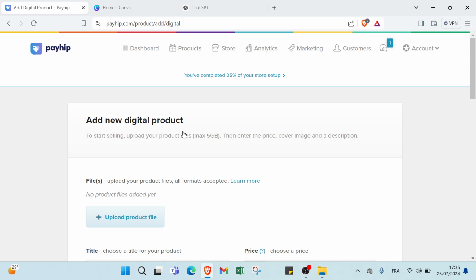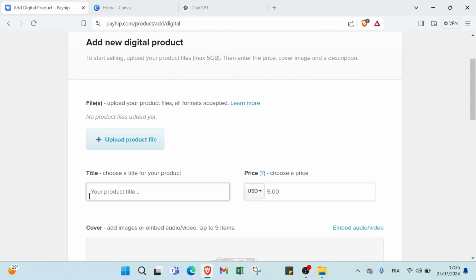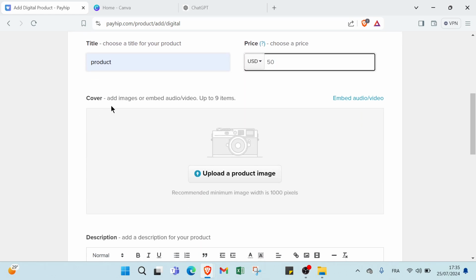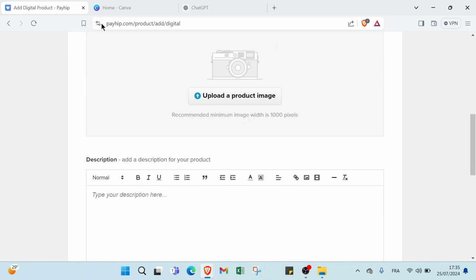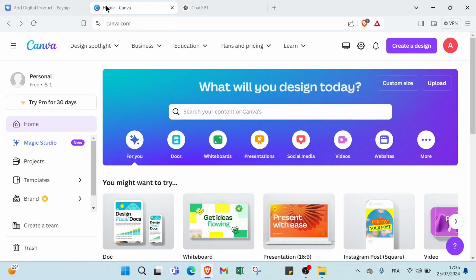Then here we have add new digital product. To start selling, upload your products. Then we have here upload product, write title, right here choose the price, for example $15. Here upload a product. All you have to do is use canva.com.